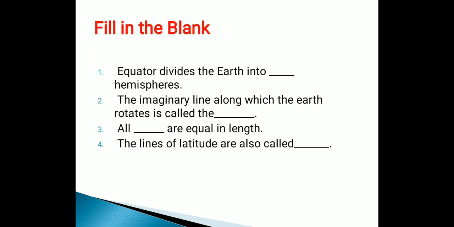Now I have given you some fill-ups also. Fill in the blanks. You have to do it by yourself. Equator divides the earth into dash hemisphere. So you have to write the correct answer. The second, the imaginary lines along which the earth rotates is called the dash. Third, all dash are equal in length. The lines of latitude are also called dash.